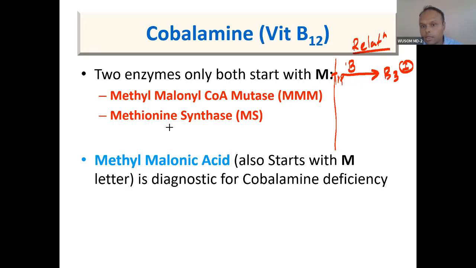The second important concept is the propionic acid pathway. Here you will see the relation between B7 and B12.